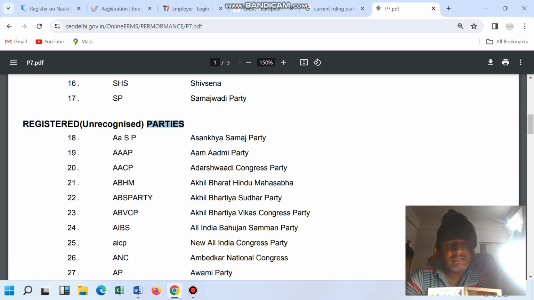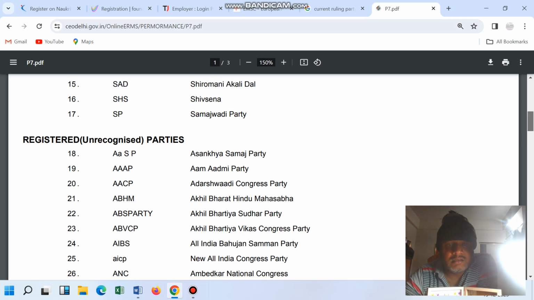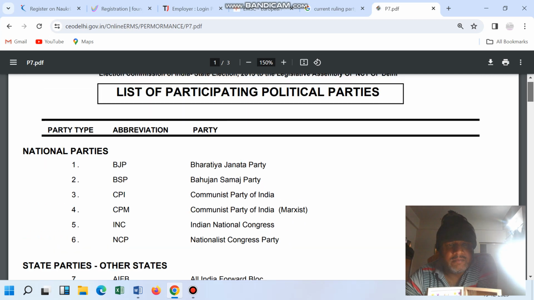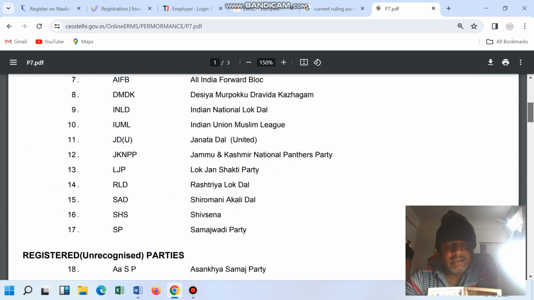But these parties are not ruling. These parties are ruling Delhi. So I think this data might be old. So assume that these parties are ruling.